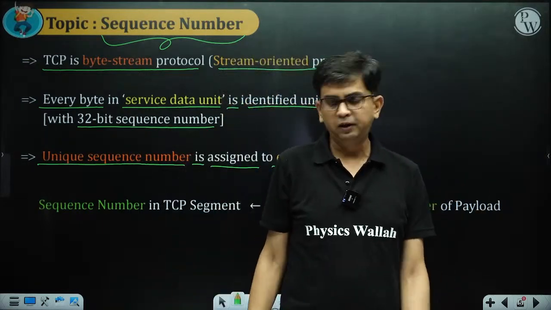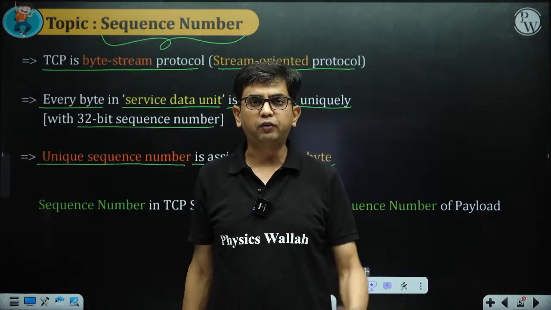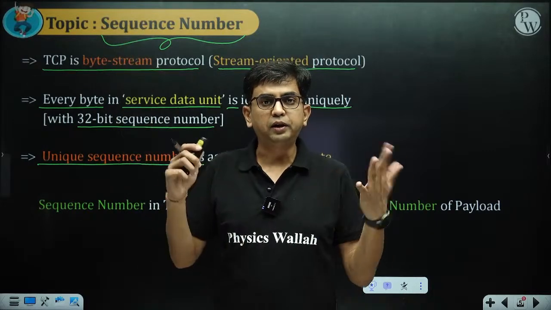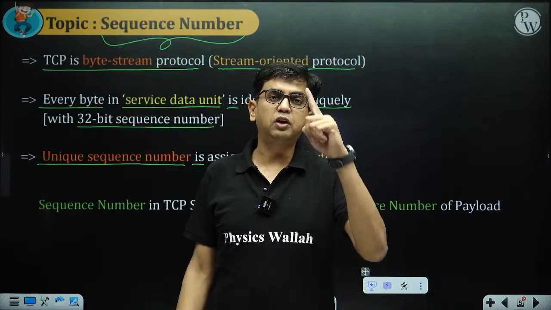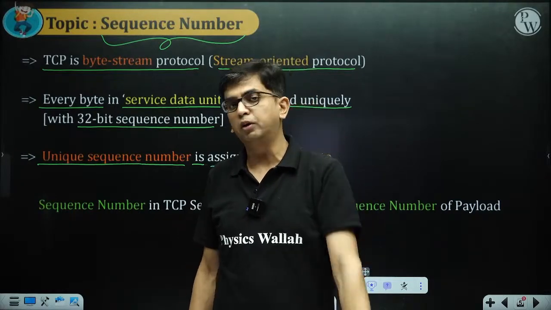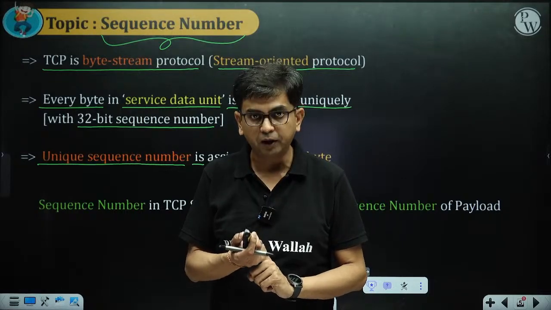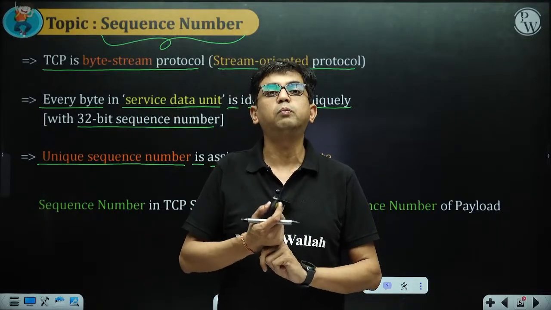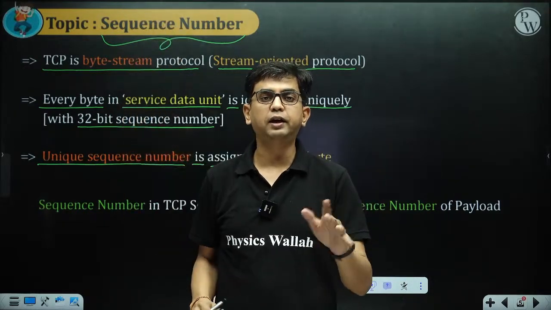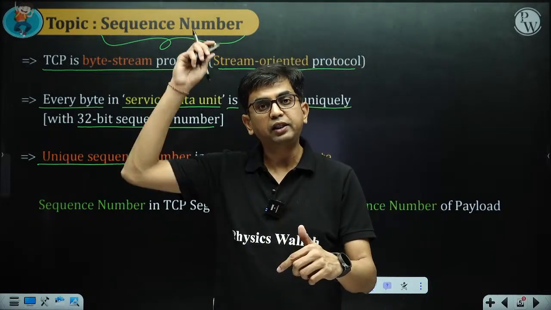Now the question comes here. In the TCP header format, the second word is the sequence number, and that is 32 bits. In the header we have to mention only one sequence number. And remember, the sequence number is not assigned to a segment, it is assigned to a byte. So in the header there is a sequence number field. What to write in that sequence number field?